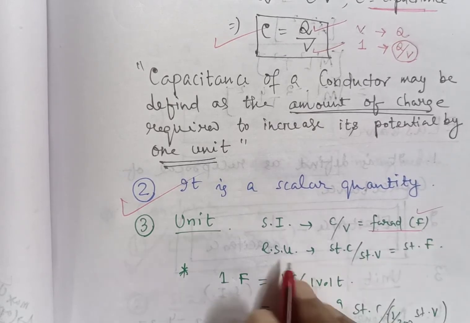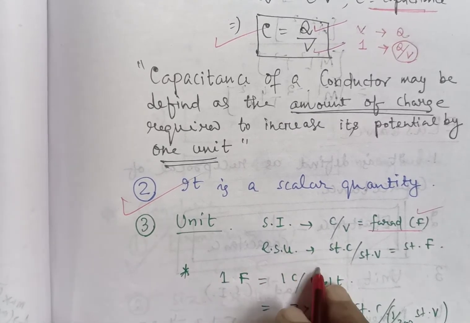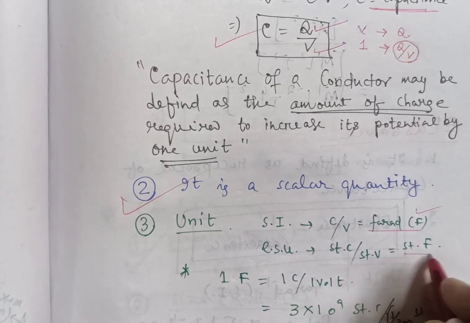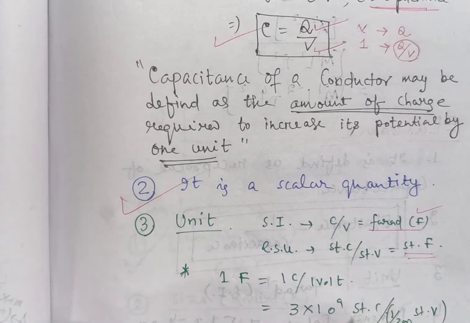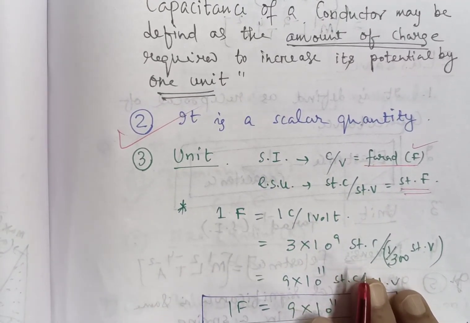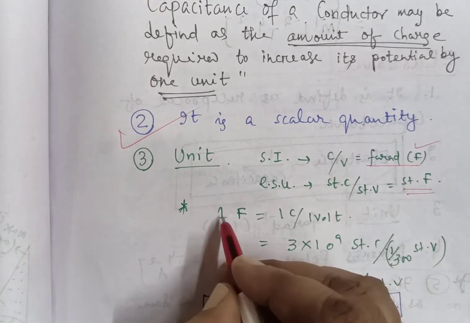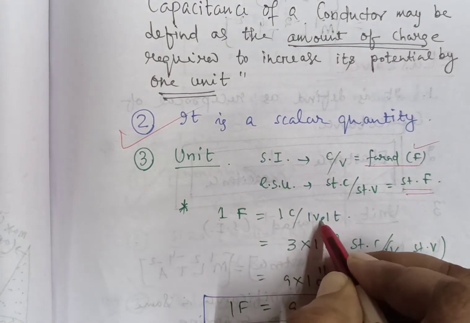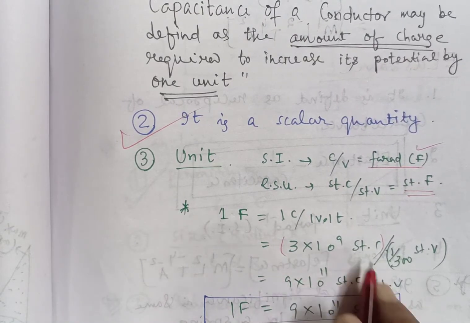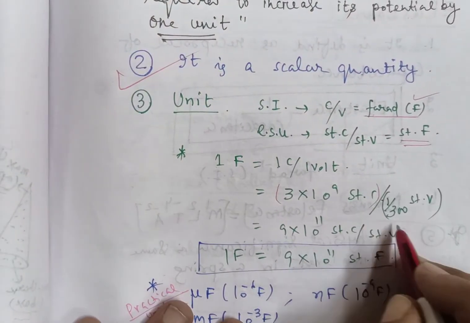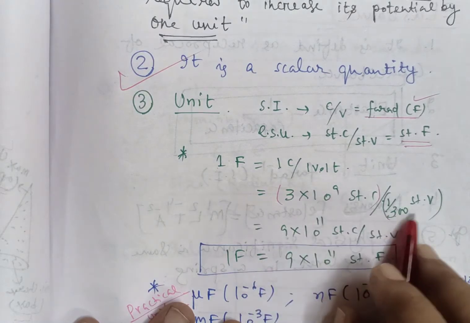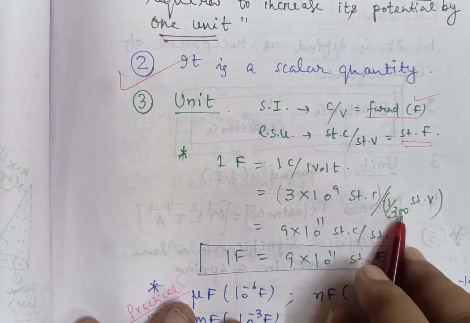The symbol is capital F. In electrostatic units, the unit is statcoulomb by statvolt, that is statfarad. So the SI unit is farad and the CGS or electrostatic unit is statfarad. Now we have to find the relation between farad and statfarad. Let's start from 1 farad, that means 1 coulomb by 1 volt. In the previous class we learned that 1 coulomb is 3 into 10 to the power 9 statcoulomb. Also we know that 1 volt is 1 by 300 statvolt, not 300 statvolt. 1 volt is 1 by 300 statvolt. We established that relation in the previous class.